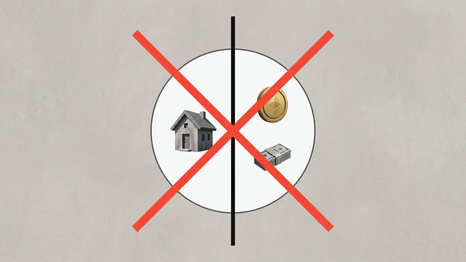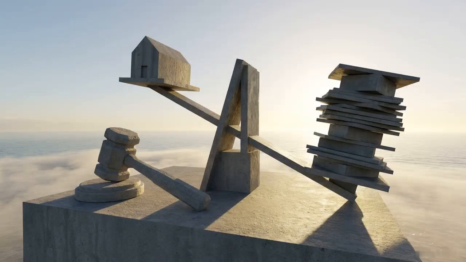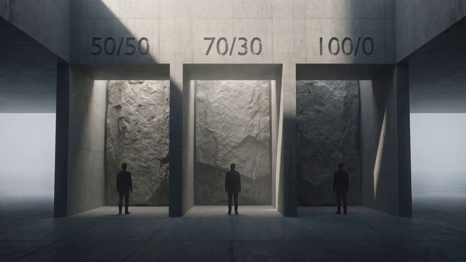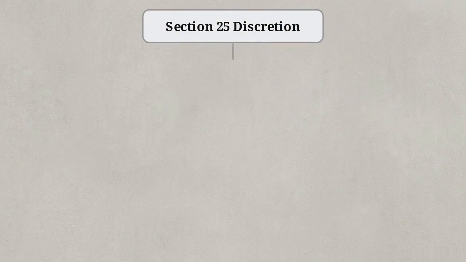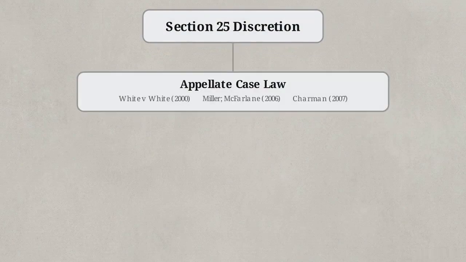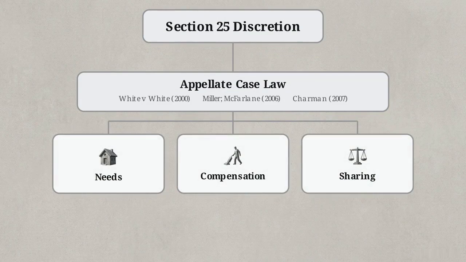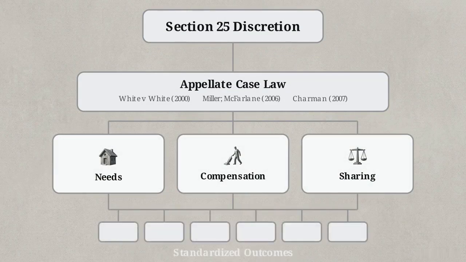Unlike some jurisdictions, the MCA 1973 avoids the use of rigid, preset splits for marital assets. Instead, Section 25 of the Act provides the court with broad judicial discretion, outlining factors a judge must consider without dictating a specific mathematical result. Discretion without a standardized framework creates unpredictable outcomes, making the result of a case highly dependent on the specific judge hearing it. To address this, the appellate courts have established an operational structure through case law, creating specific tests to standardize how that statutory discretion is applied.